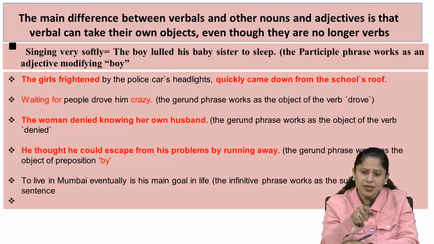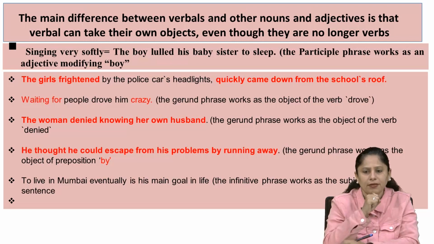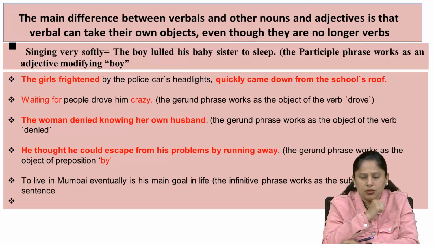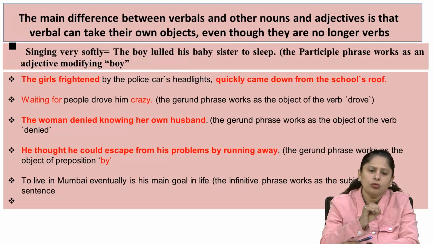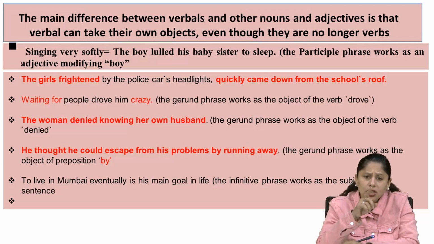Now in the third sentence the gerund phrase works as the object of the preposition by. He thought he could escape from his problems by running away. He thought he could escape from his problems. Now remove by running away, and naturally you will get the gerund phrase. So all these are examples of phrases.